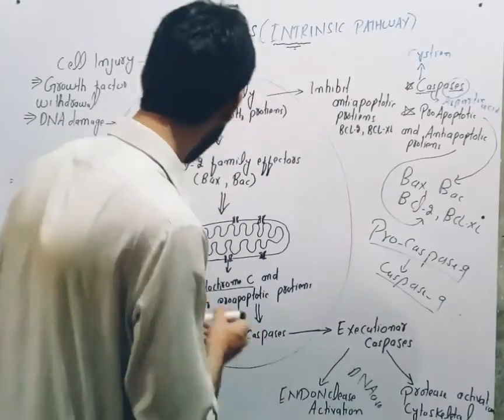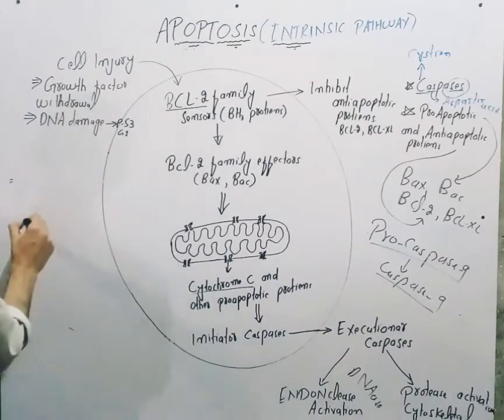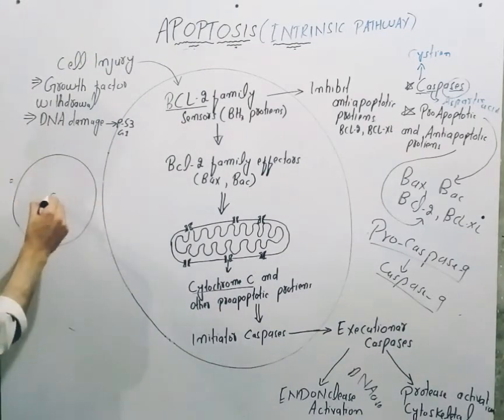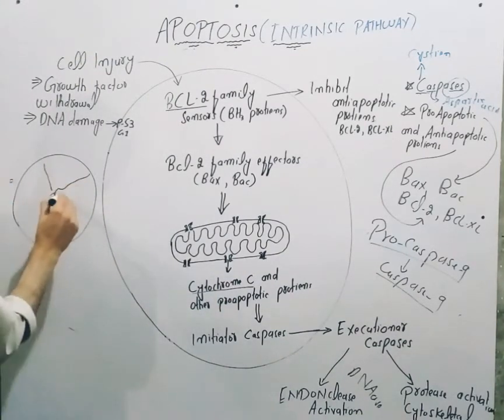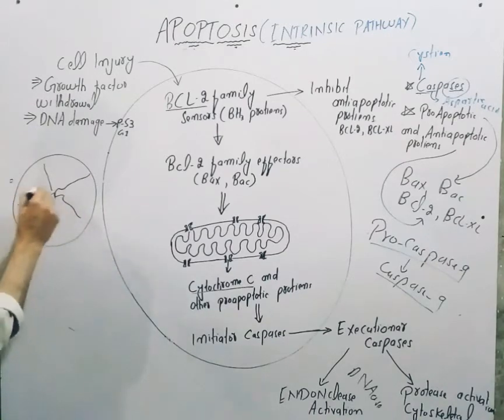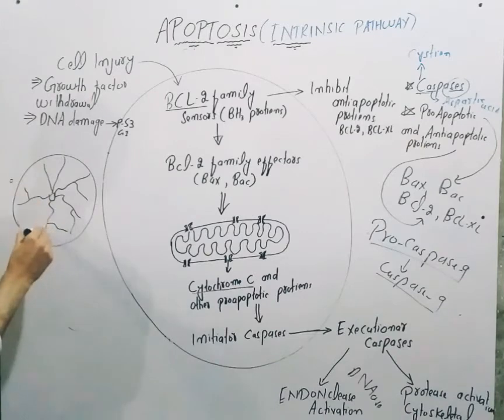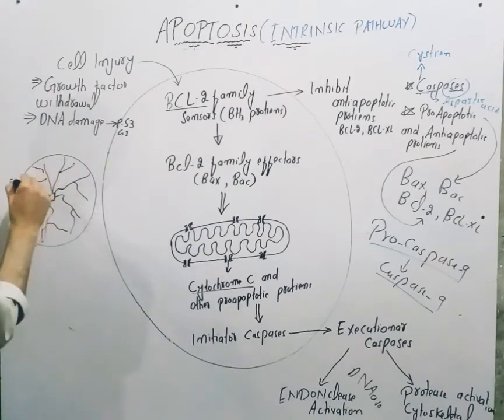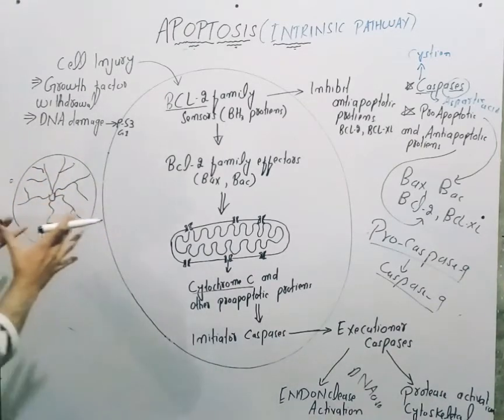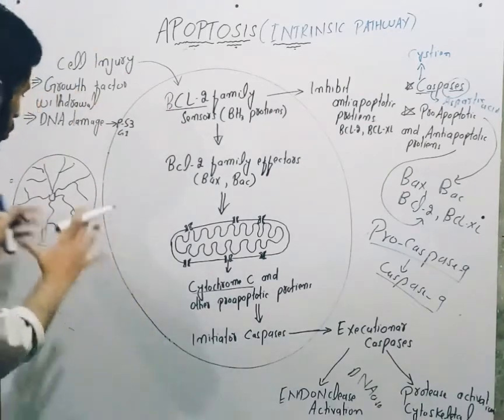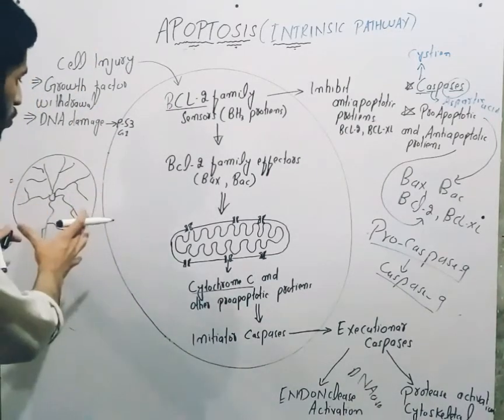If this is a cell and this is a nucleus, inside the cell there is a skeleton called the cytoskeleton. This cytoskeleton gives a proper shape and structure to a cell and also helps in its movement.